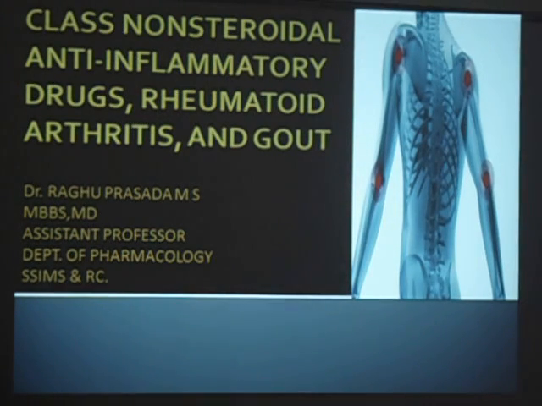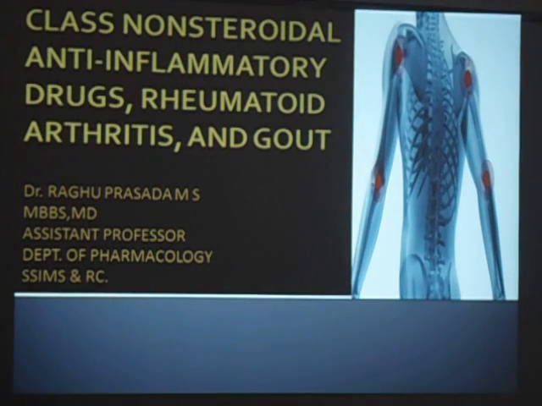Next, diclofenac. Have you heard of it? Yes, diclofenac we use for pain. So it is again one more NSAID. Other NSAIDs include ibuprofen, which is most commonly used in children. We have mefenamic acid, Meftal-Spas. Have you heard of this drug? Meftal-Spas, mefenamic acid, commonly used in menstrual pains.